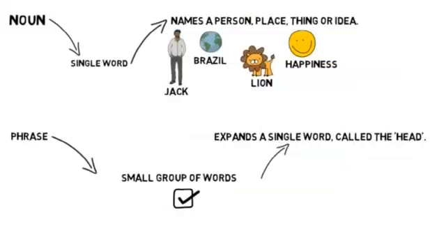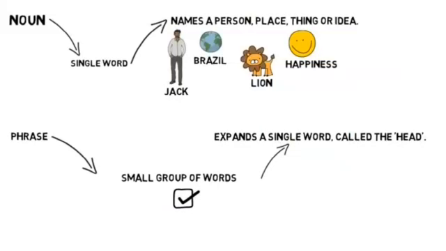First of all, a noun is a single word in a sentence. You have heard about noun clauses, but now we are talking about the noun phrase. You all know that a noun is a single word that can name any person, place, or thing, for example Jake, Brazil, lion, or happiness. All these things or ideas come under the category of a noun. Now, a phrase is a small group of words. Nouns are single words and a phrase is a small group of words. A group may consist of one, two, or three words.